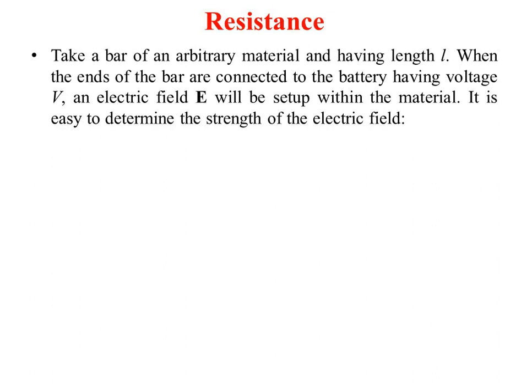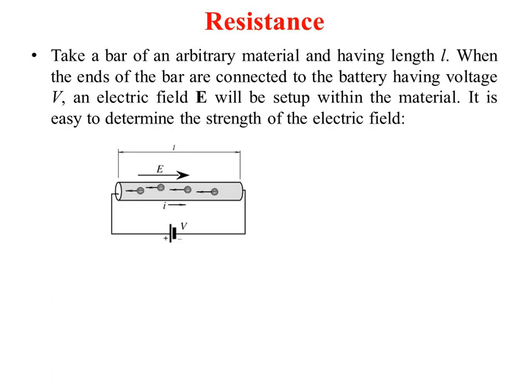We will call it resistance. So here, let us consider a material or a bar having length L, with a battery of voltage V connected to it. So electric field E will be set up, as we have already seen in the concept of inductance and other points. That electric field E will be set up in the material, and it will be given by...